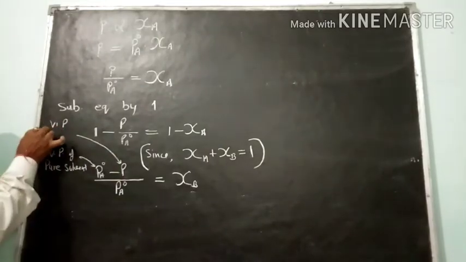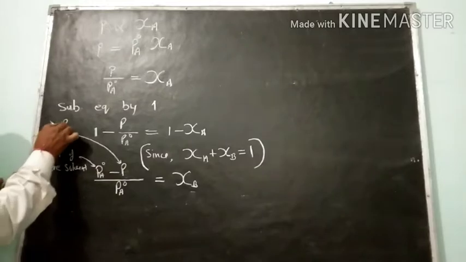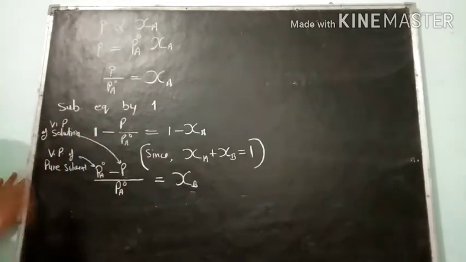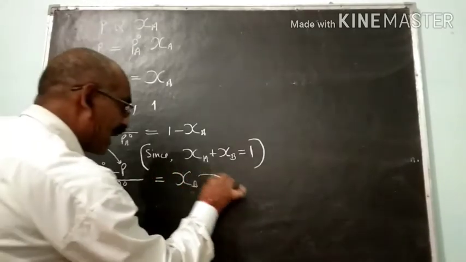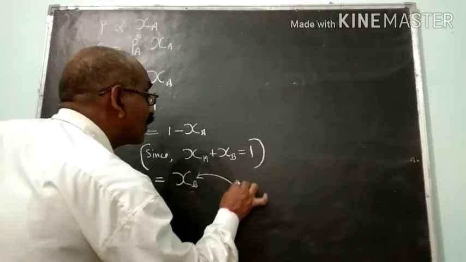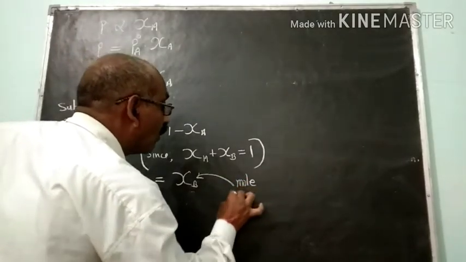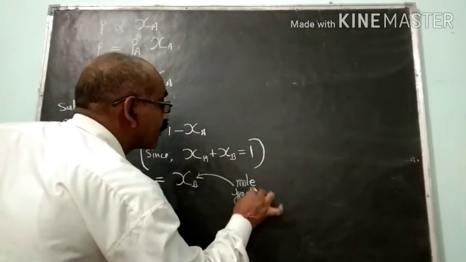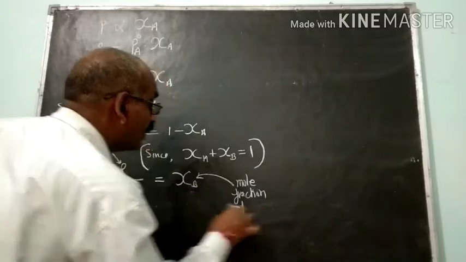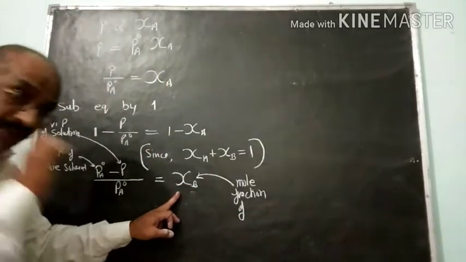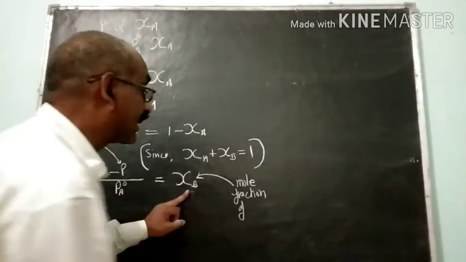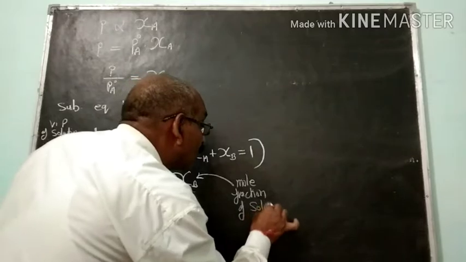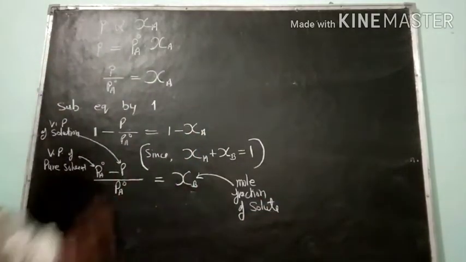Vapor pressure of the solution. Is it clear? And this XB denotes what? Mole fraction of B, and in the solution B was considered as solute, so it will be equal to the mole fraction of solute.